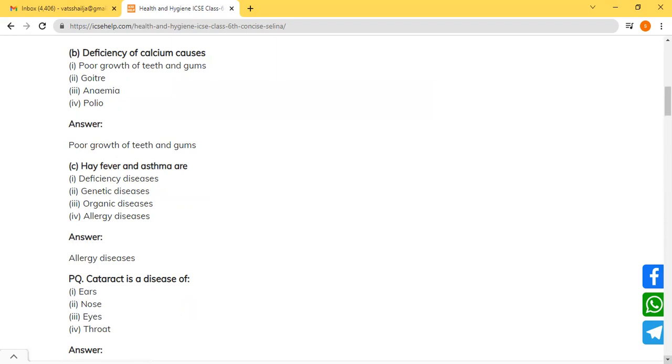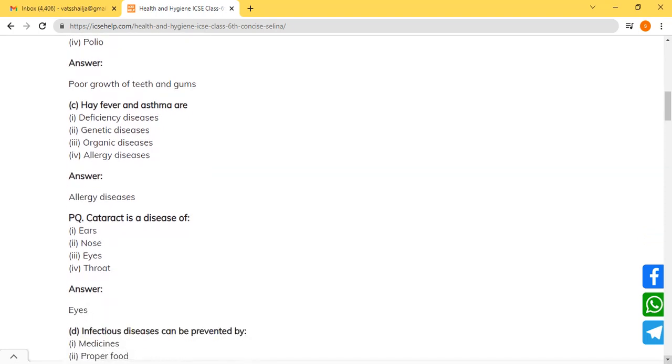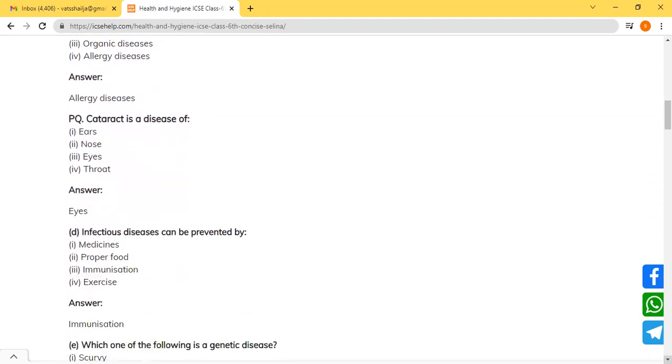Organic diseases are those which are caused due to some reason, if we are not having a healthy lifestyle, like diabetes, heart attack and uremia. Allergy, as I have explained, is caused because of certain kinds of pollutants like pollen grains, dust, pollution, etc. Now the next type of disease is cataract. Cataract is a disease of the eyes. Cataract is मोतिया बिंद, which is what we call it in Hindi.